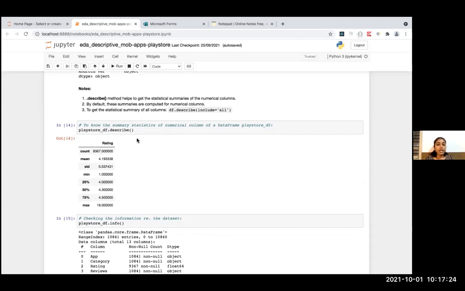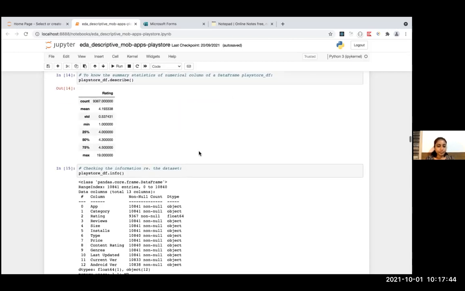By default, this describe method provides the statistics for numerical values. And if you want these statistics for all the columns, including categorical and numerical columns, you would pass the value all to this parameter inside the describe method as shown in this statement.